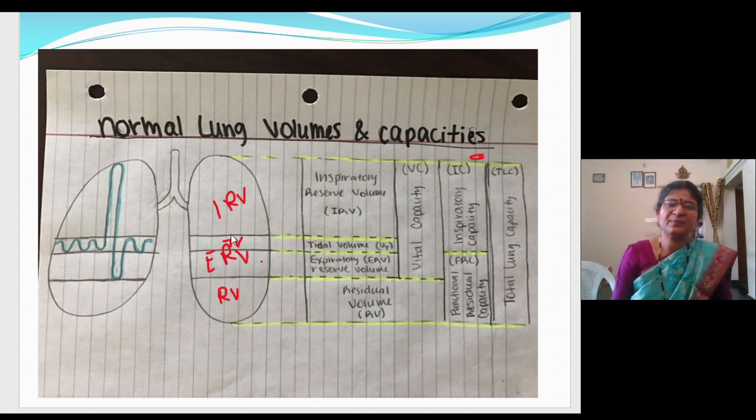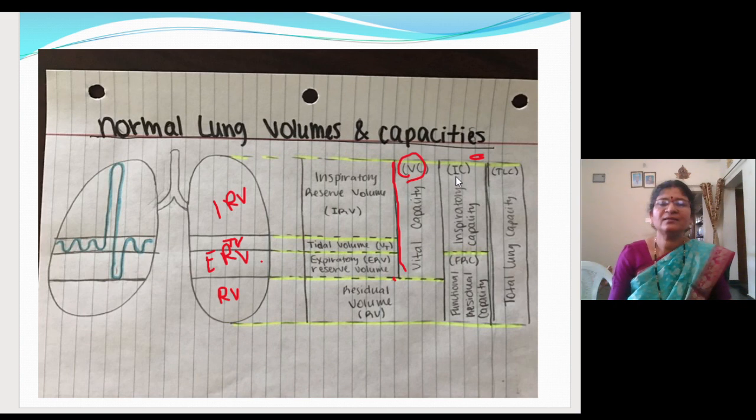Tidal volume is the normal breathing air volume. Inspiratory reserve volume, we breathe it with effort, that is forceful inspiration. So all four volumes are given here. And the capacities are given here. Vital capacity includes three volumes. Here you can see that from here to here it is marked. What comes under this? ERV, that is expiratory reserve volume, tidal volume and inspiratory reserve volume. Together they constitute the vital capacity.